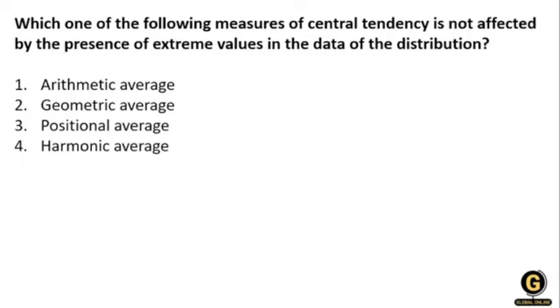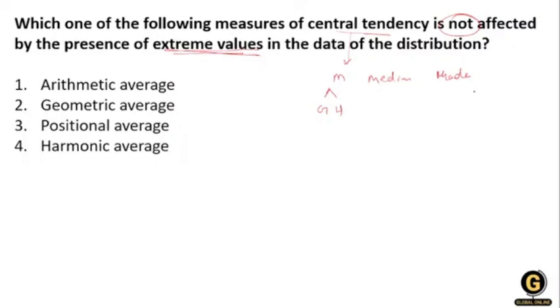So what will be the right answer? Which of the following, let's understand the question first. Which of the following measures of central tendency? You know what are the measures of central tendency? Mean, median, and the mode. These are the central tendencies, and they also have the geometric mean and the harmonic mean. Now the question is: which is not affected by the presence of extreme values in the data set or distribution?